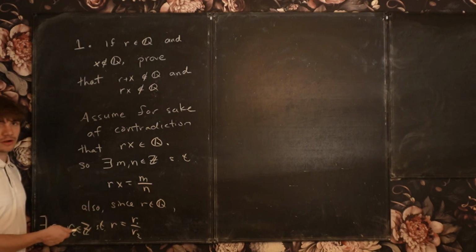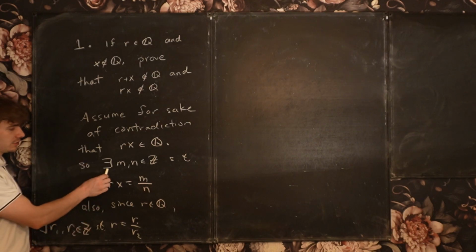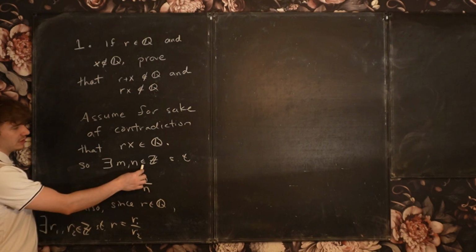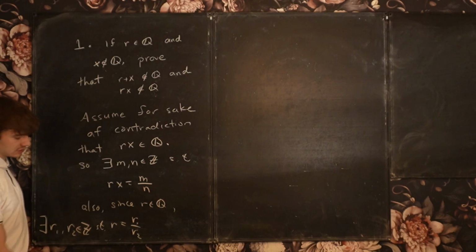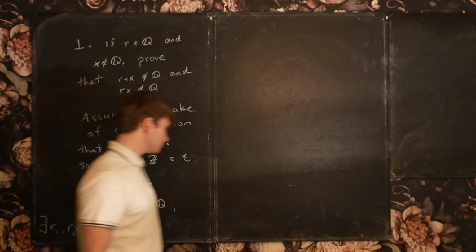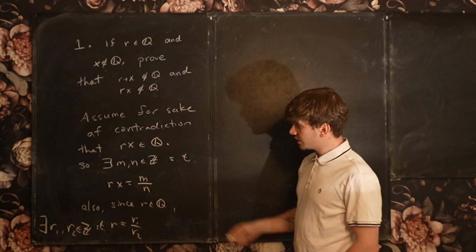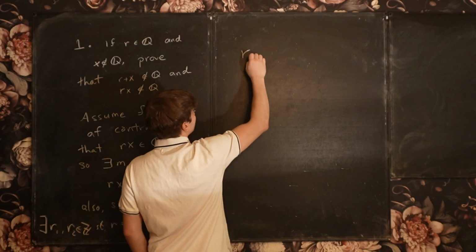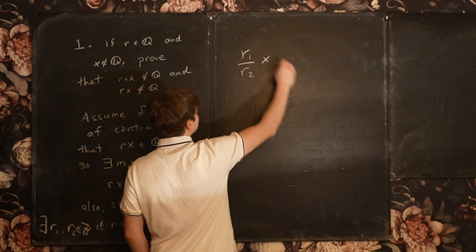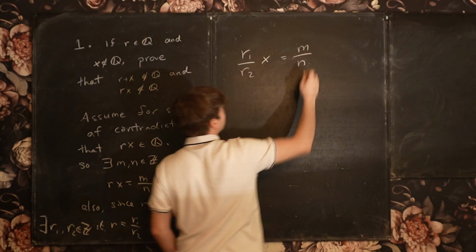So I'm using a little bit of different notation for this part, just to get you more familiar with this notation. This symbol just means there exists, and this symbol means belonging to. This ST means such that. So it's kind of a shorthand notation here. Okay, so now, plugging this in, we have r1 over r2 times x is equal to m over n.